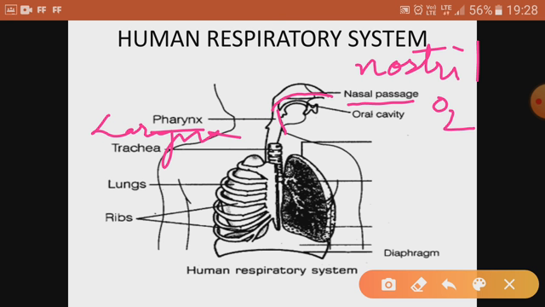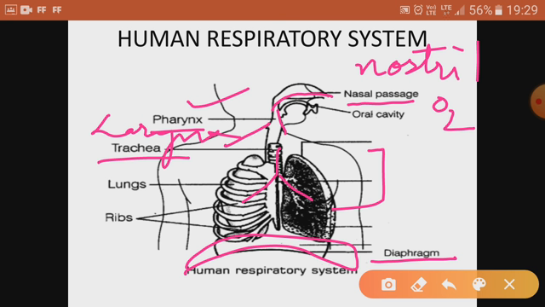So after the nostril it goes to the nasal passage, then pharynx, then passes through larynx, the voice box, then comes to the trachea. Trachea is the windpipe. Then the trachea divides and it enters the lungs basically. This is how it looks. And the diaphragm is the muscular partition between the chest cavity and the abdominal cavity. It divides the chest cavity and the abdominal cavity.